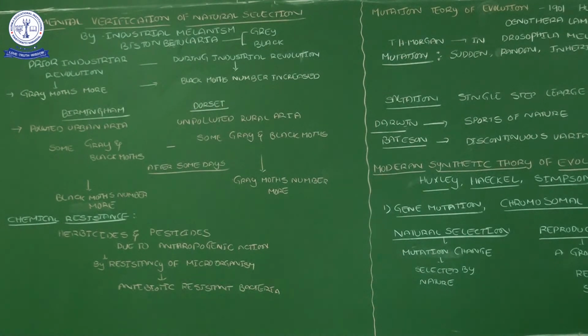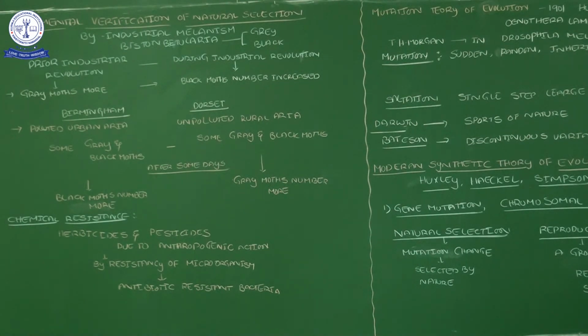Because in that situation nature selects which persons will die, or which of the organisms will die. We are also organisms only. Just for understanding I gave one example related to human beings in an apartment. So what is my conclusion here? Each and every organism is selected by nature. Natural forces are necessary.